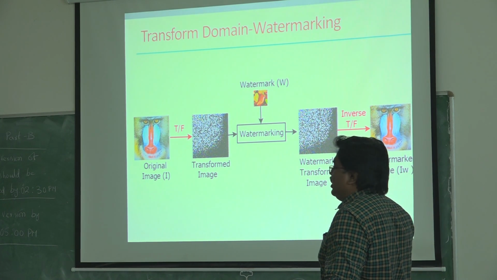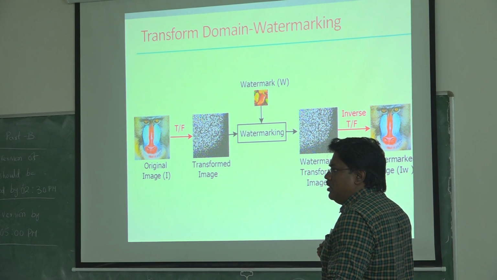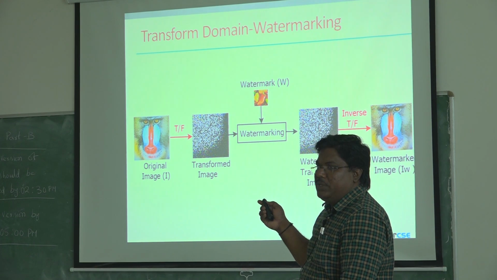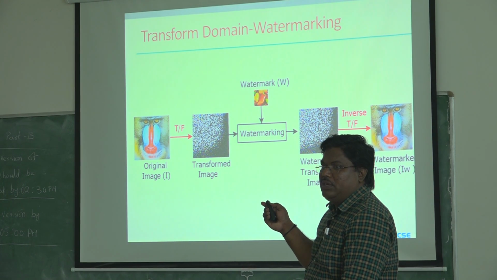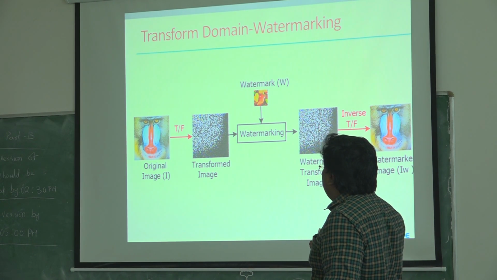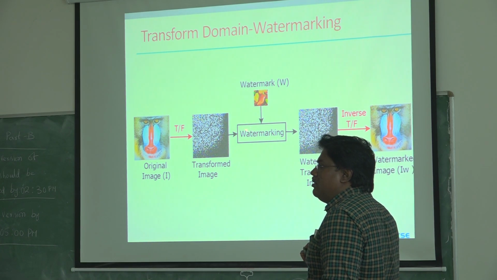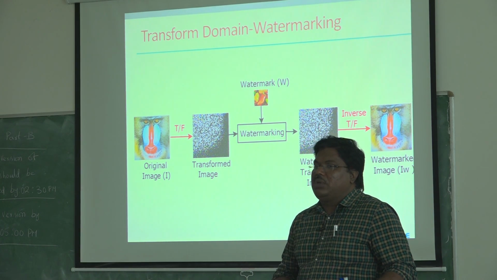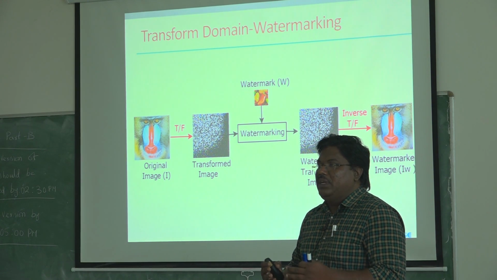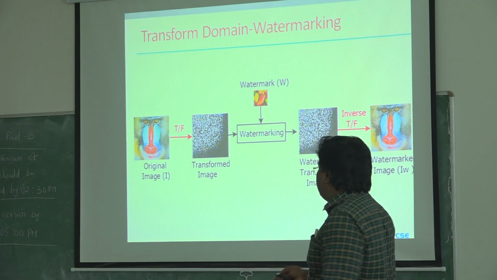Again, as per our design, it's a QR code based image. This QR code is generated based on the parameters I have shown: GPS location, name, camera ID, date, and timestamps. Based on that, whatever QR code I get, I am going to embed it using the watermarking algorithm. Again, we have developed our own unique watermarking algorithm, which will embed in multiple places, such that I can recover it very cautiously.